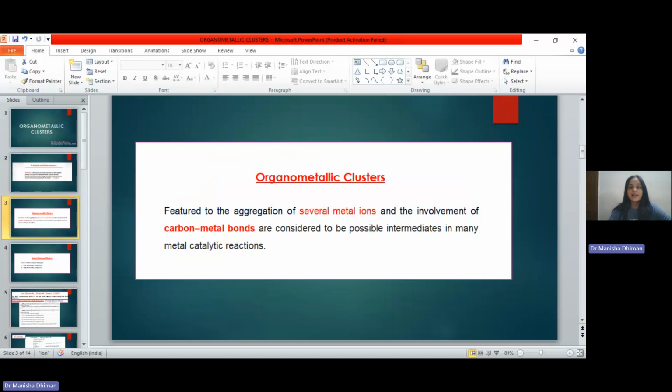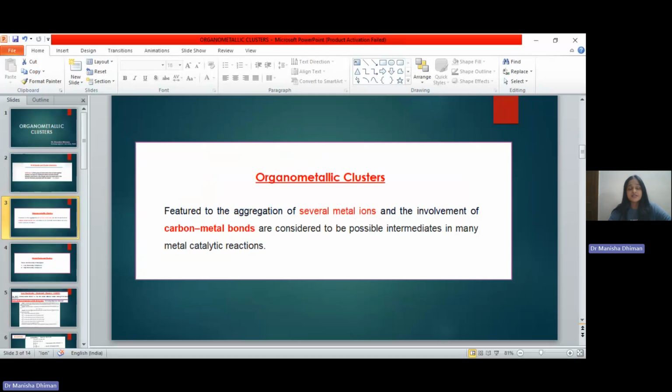Now talking about organometallic clusters. As we know, the term organometallic means there is a direct bond between metal and carbon atom. So in addition to a metal-carbon bond, there will be the presence of several metal atoms that are also linked together by direct metal-metal bonds, and such clusters are known as organometallic clusters. They are considered to be possible intermediates in many catalytic reactions. So these are very important compounds.